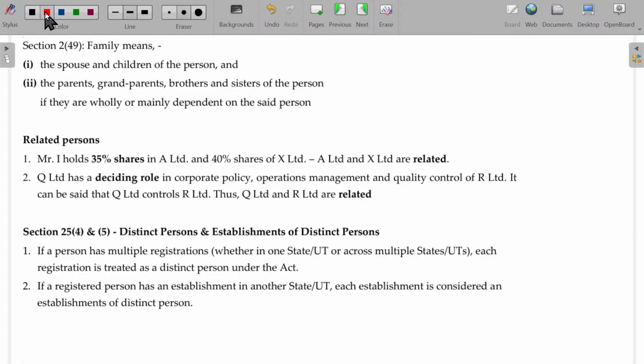So who are called family? If I'm talking about A, the spouse of A will also be a related person, and A's parents, father, mother, grandfather, grandmother, and brothers and sisters, provided they are wholly or mainly dependent.